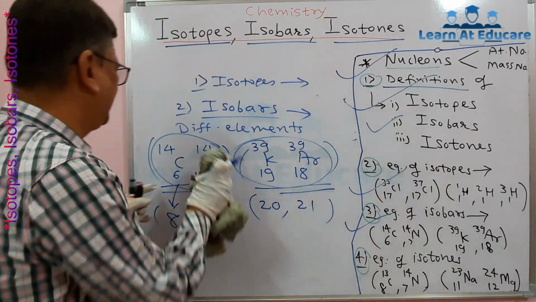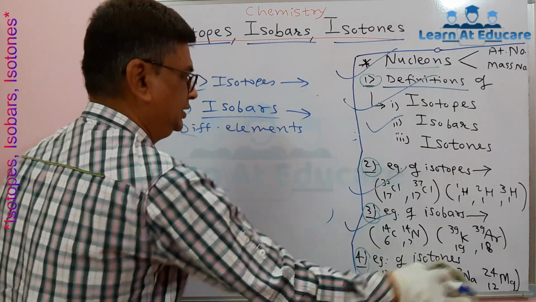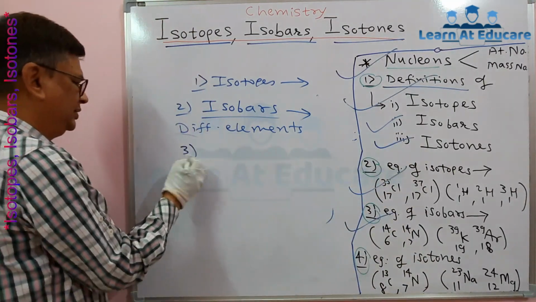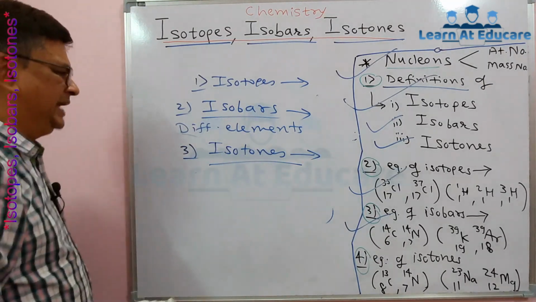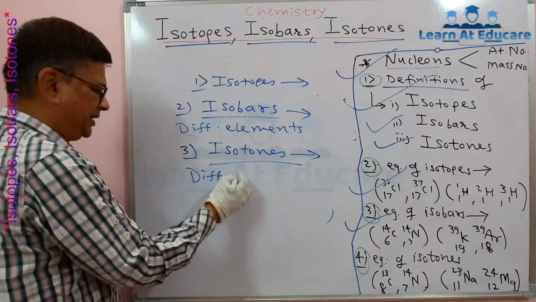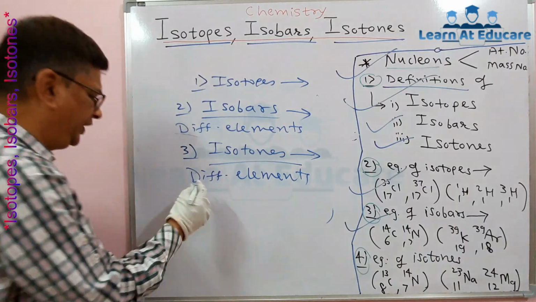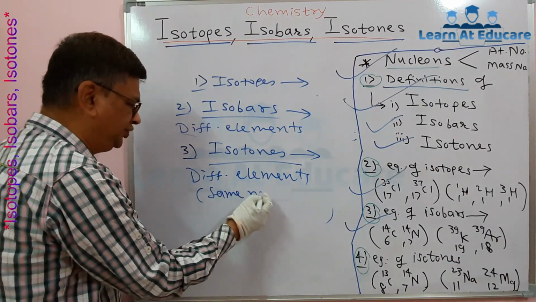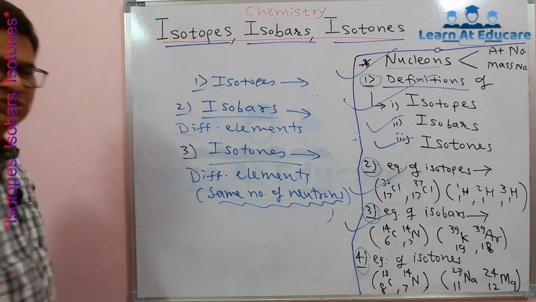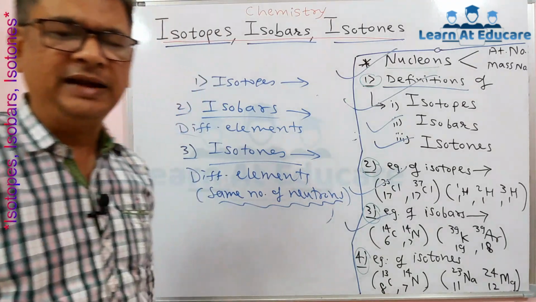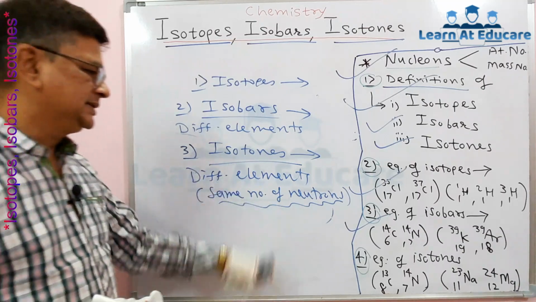Now we will deal with the third concept, which is called isotones. Isotones are also atoms of different elements. So isotones are different atoms of different elements having the same number of neutrons. That is important to know. These different atoms of different elements have different atomic numbers. Here the mass number is also different, but they have the same number of neutrons.